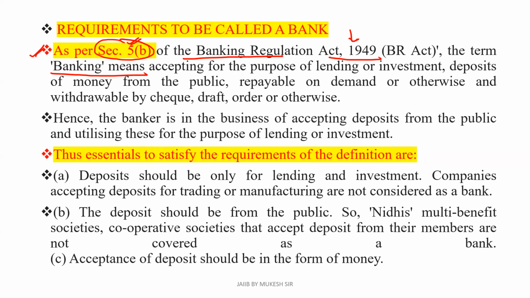What is the meaning of the term banking? It basically means accepting for the purpose of lending or investment. Why will they accept the money? For the purpose of lending or investment, deposits of money from the public. All this is mentioned in section 5B. Deposits of money from the public are repayable on demand, like in the case of a current account or a savings account, or otherwise, and withdrawable by cheque, draft, order, or otherwise.